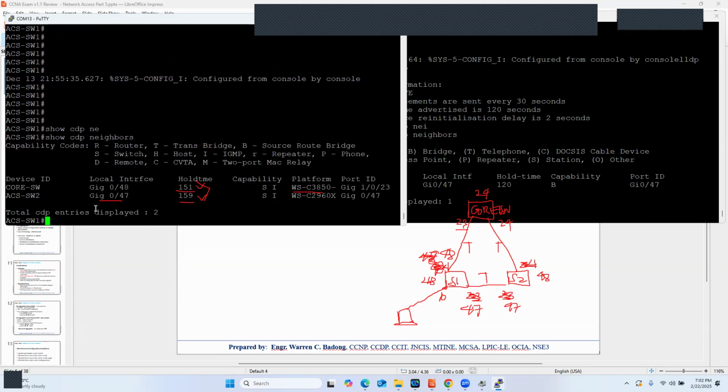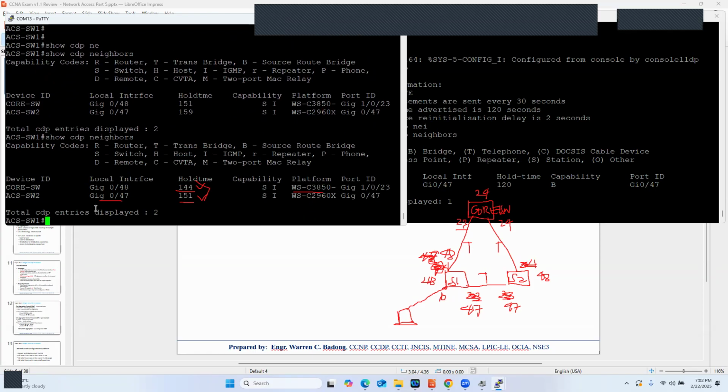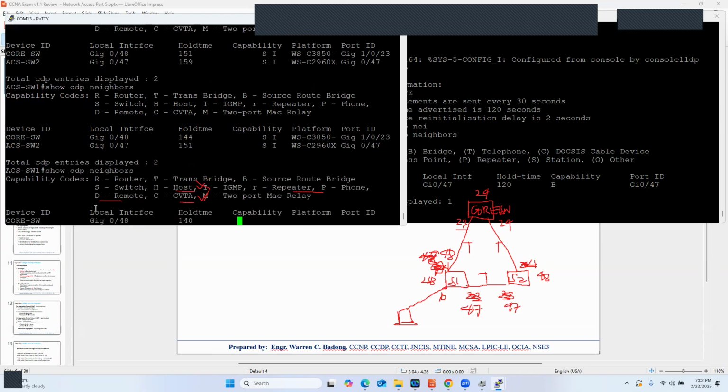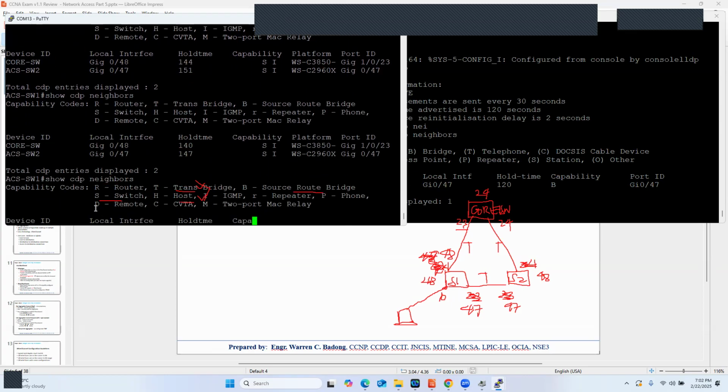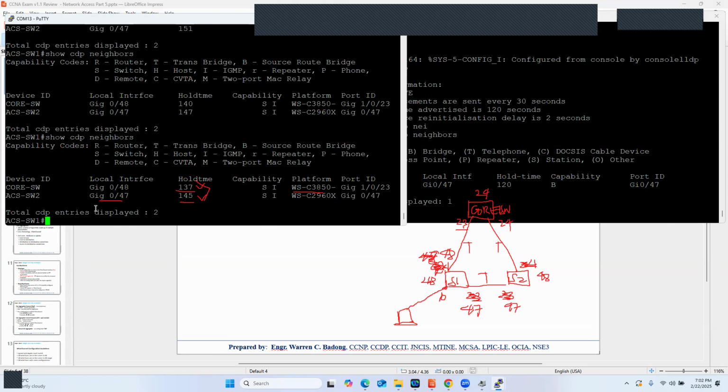So let's just wait for a while. Okay, we already disabled it. Because the hold time is around 180 seconds for CDP, this should go down below 120.